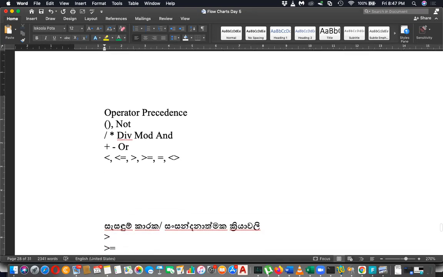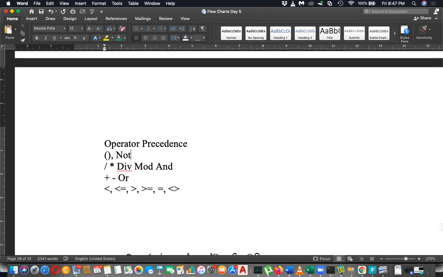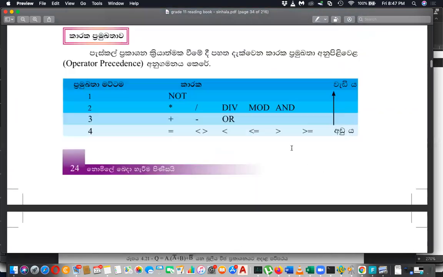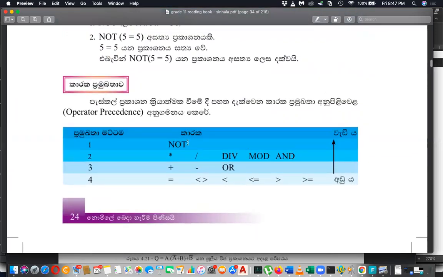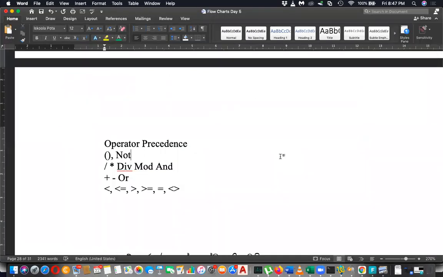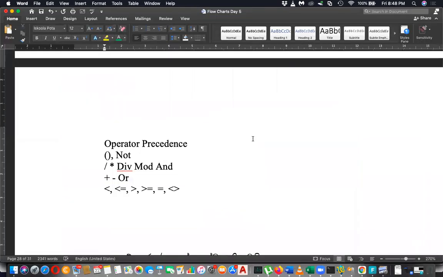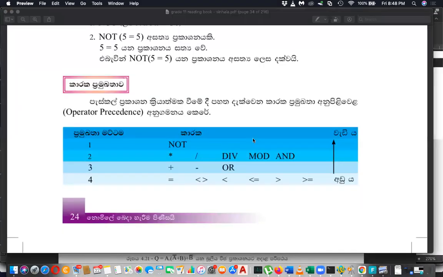So please write down. This is how the operator precedence, or the priority of the operators, is decided based on this order. So let's go to your book and see how it's given in your book. Not, asterisk, multiplication, division, modulus, and. So we wrote the same thing, no? Plus, minus, O, then, right, okay. So this is how the priority is there.